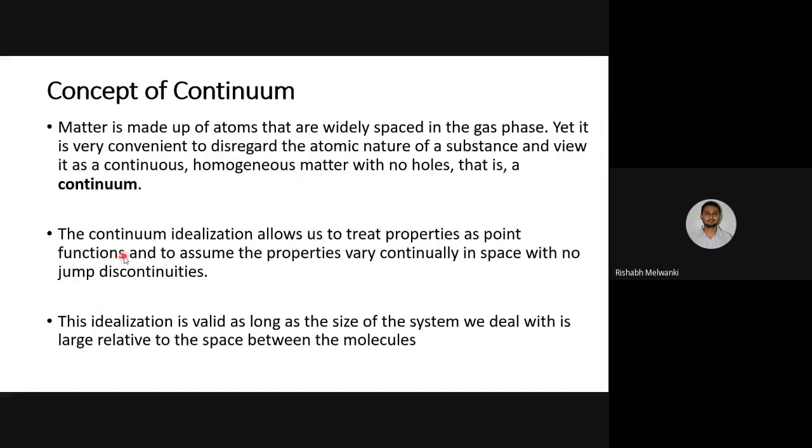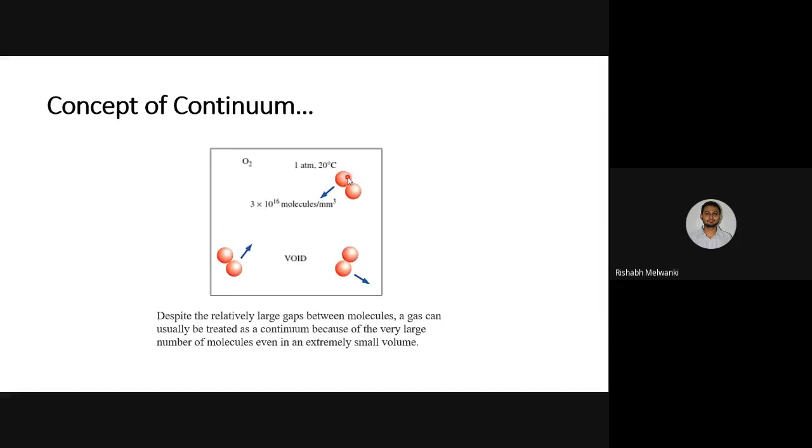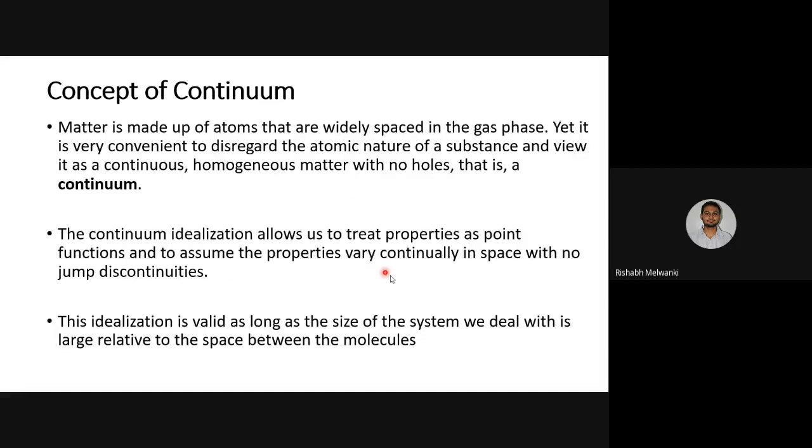So continuum idealization allows us to treat properties as point functions and assume the properties vary continually in space with no jump discontinuity. If we are not making this assumption, what will happen? One molecule is here, one molecule is here, and there will be a jump in property over here. That is why we assume continuum. Now, how is this assumption valid?